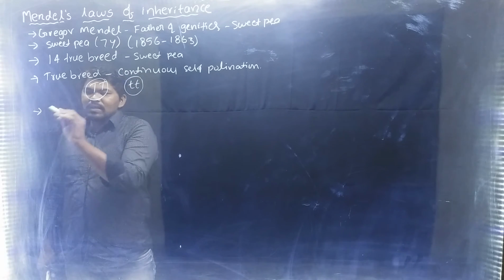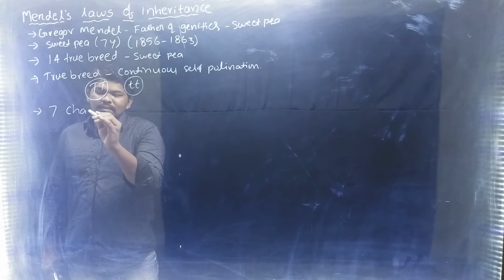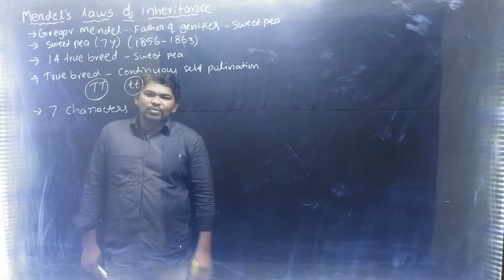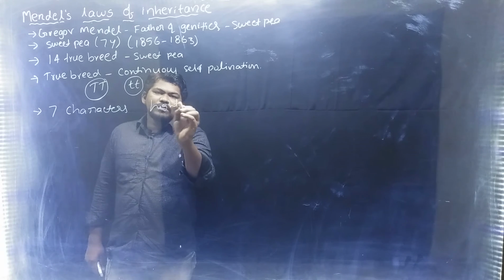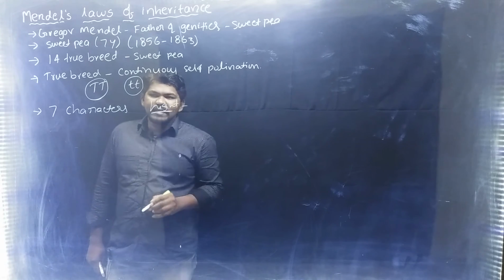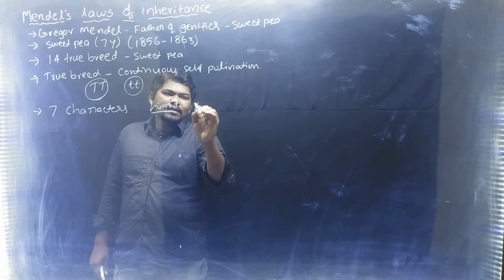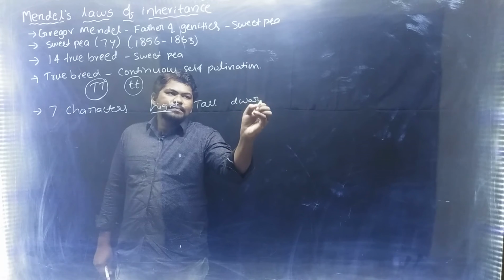These 14 true breeds are from 7 characters. Each character has 2 breeds. Example, height of the plant. Height is one character. This height has 2 breeds, tall and dwarf.